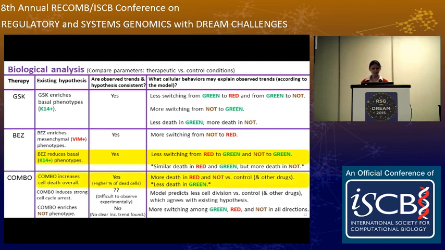Here's another interesting point. Combo is hypothesized to increase cell death overall, and yes, this is observed. However, the model says that yes, there's more death in red and not versus the control, but there's less death in green under the combo treatment compared to the control. So the model is able to identify behaviors that can't be observed directly from the data.